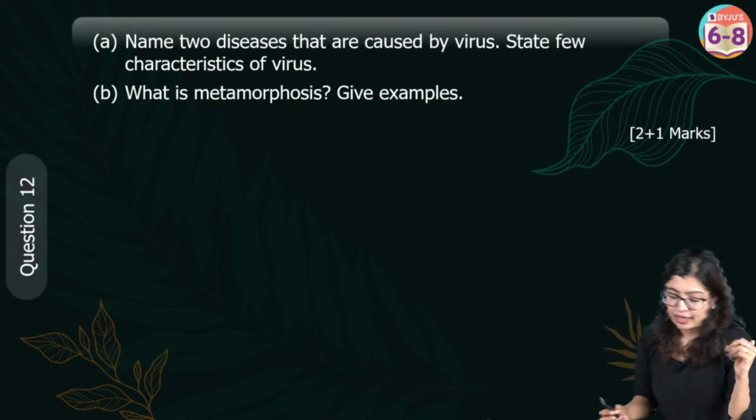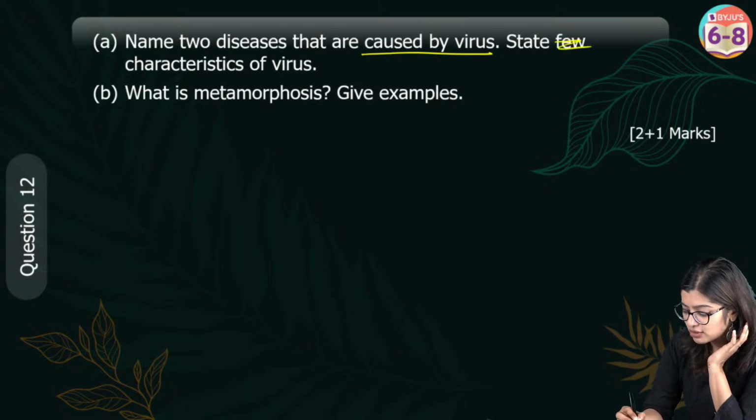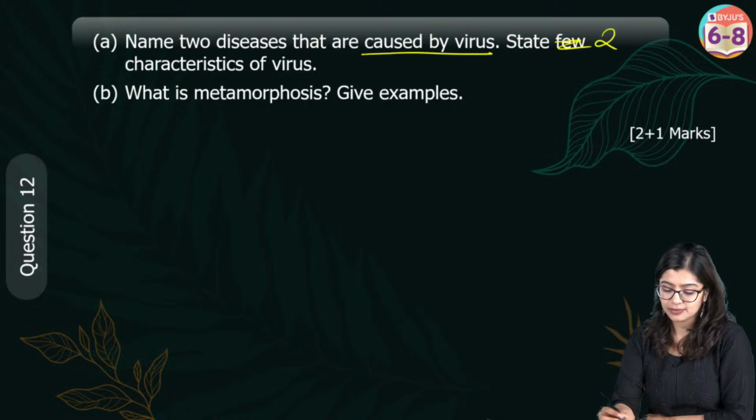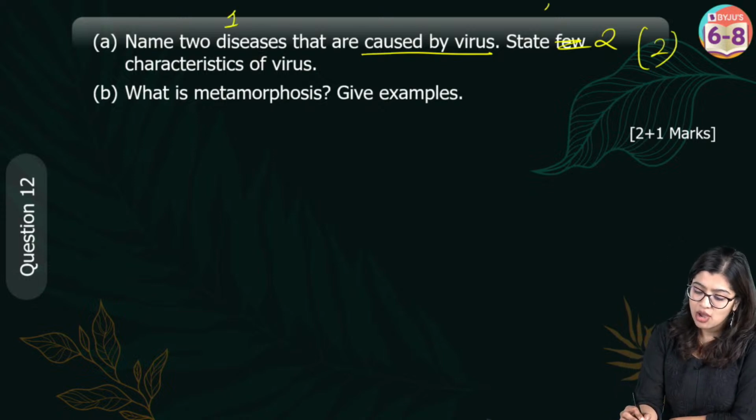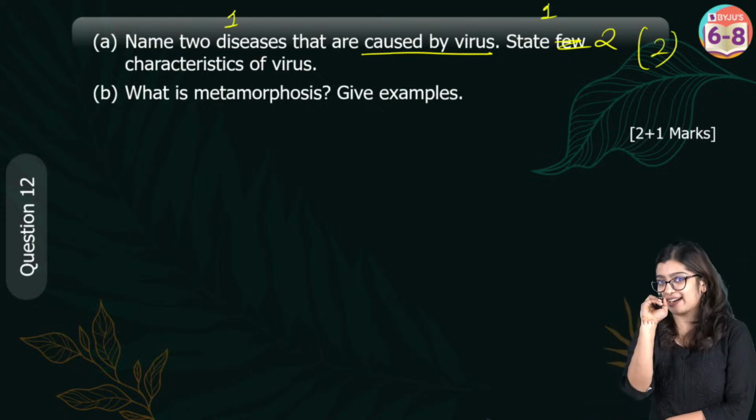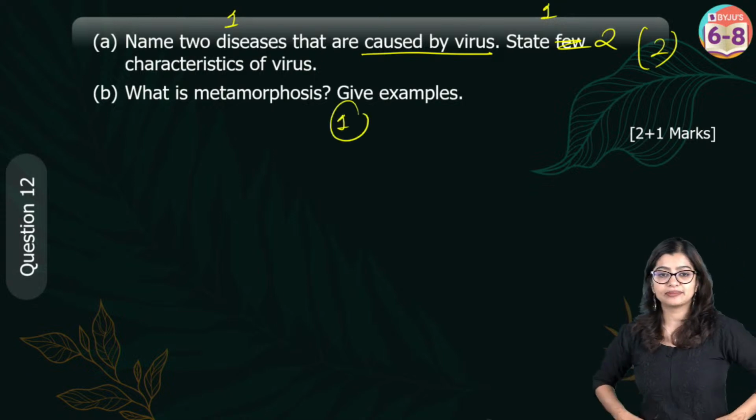Easy peasy. Name 2 diseases that are caused by viruses and state 2 characteristics for virus. So here you will get 2 marks for this. 1 mark for naming 2 diseases, 1 mark for giving me 2 characteristics. What is metamorphosis? Give example, 1 mark.